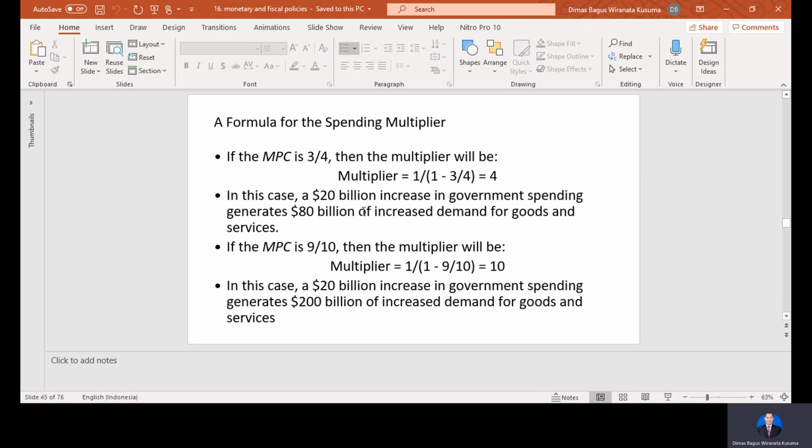So here, if the MPC is 3/4, the multiplier will be 1 over 1 minus 3/4, equal to 4. In case a 20 billion increase in government spending generates 18 billion of increased demand for goods and services, the MPC is 9 over 10, then the multiplier here is 1 over 1 minus 9 over 10, equal to 10. So in this case, a 20 billion increase in government spending generates 200 billion of increased demand for goods and services.